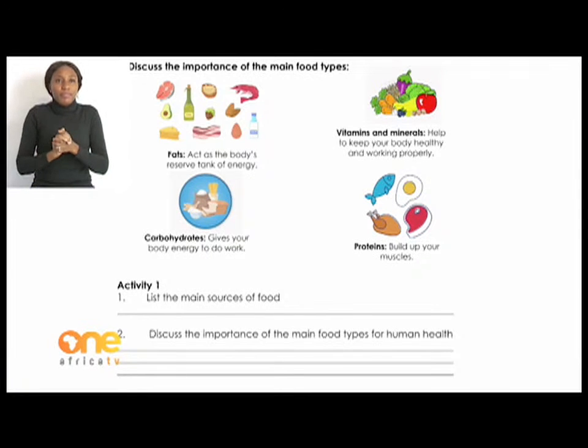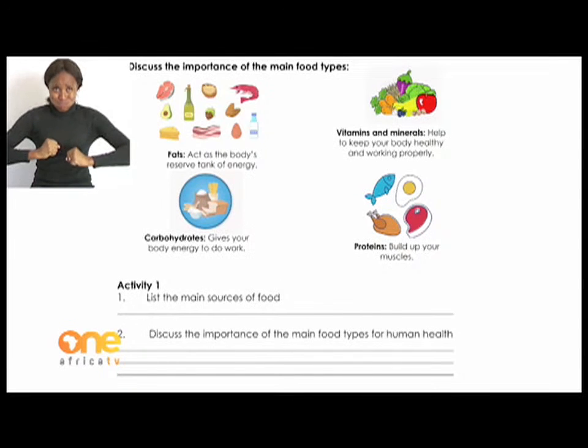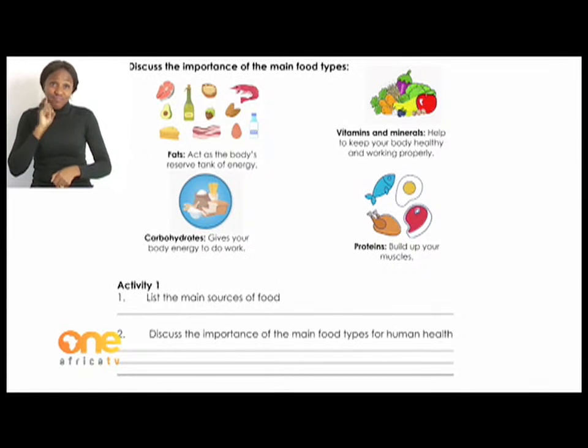The last part is fats. They act as the body's reserve tank of energy, and they also protect your organs. I think that is pretty interesting. But with fats, it is very important to maintain a balance, because too much fat can cause you to become overweight, and that brings a whole lot of other health issues. Fats can be found in food types such as avocados, salmon, sunflower seeds, and flax seeds.